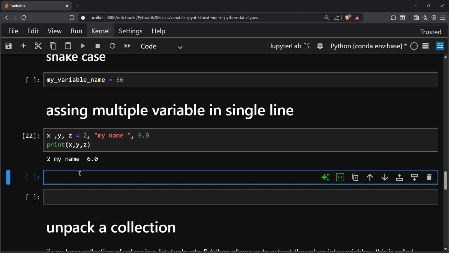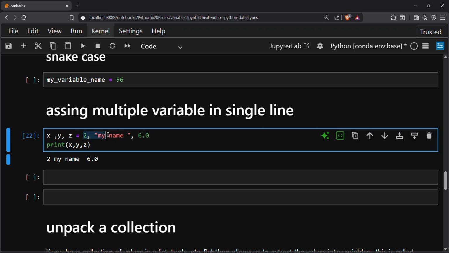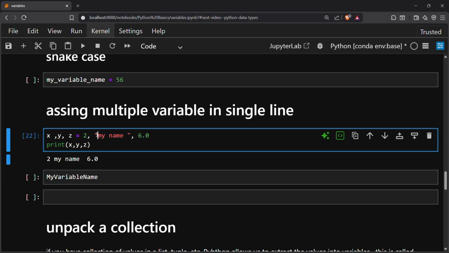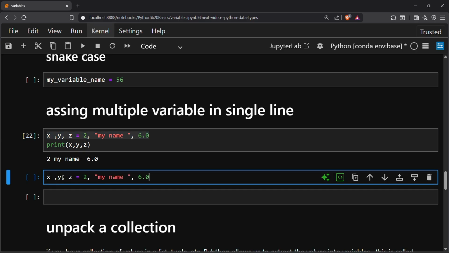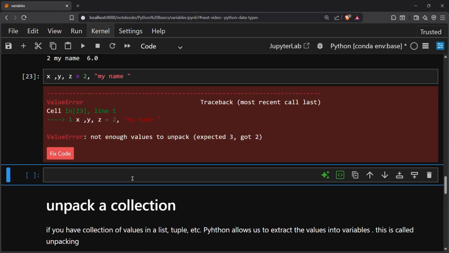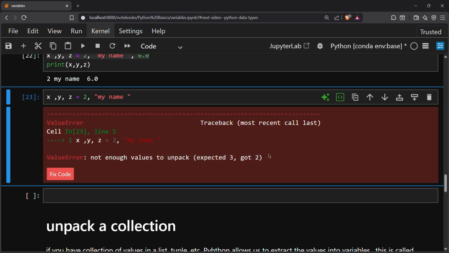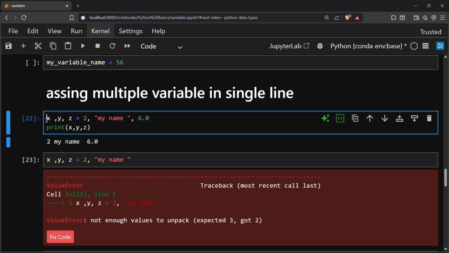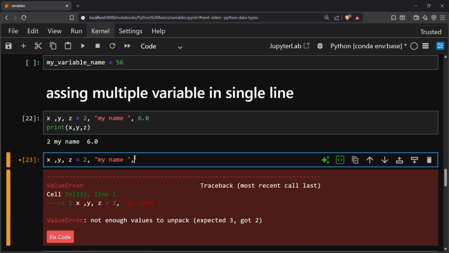So we will explore the case where we provide fewer values than variables. Okay, so I just copy this, and here I will paste this, and now I will remove 6.0, and now I will run this code: not enough values to unpack. So what we learn from here is that the number of values should be exactly the same as the number of variables, as we did here, and here a value is missing.